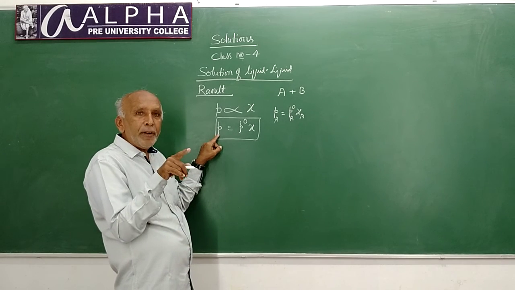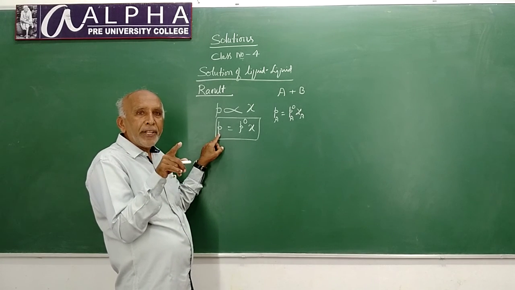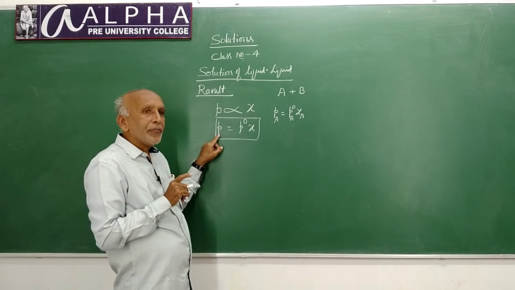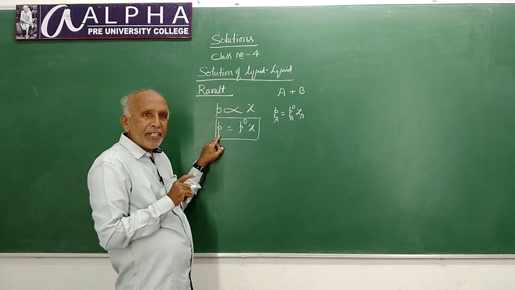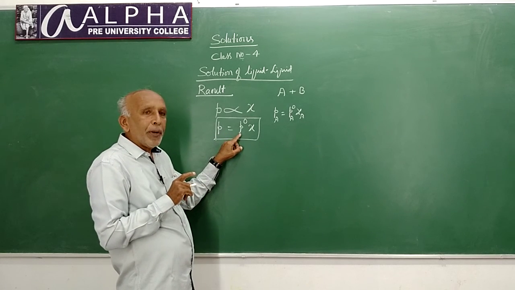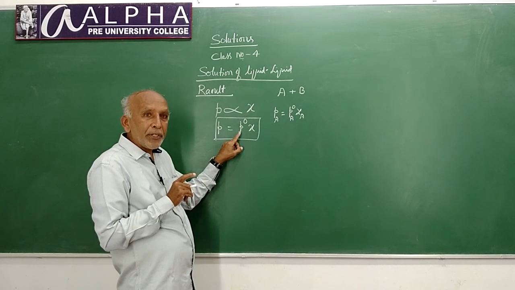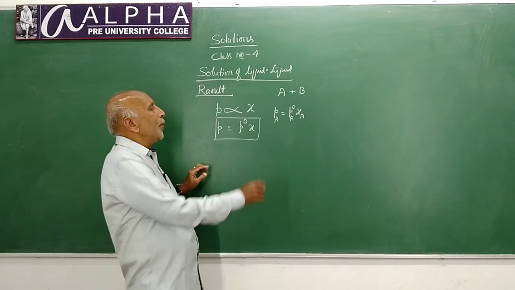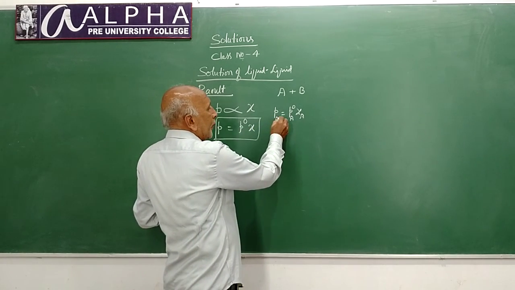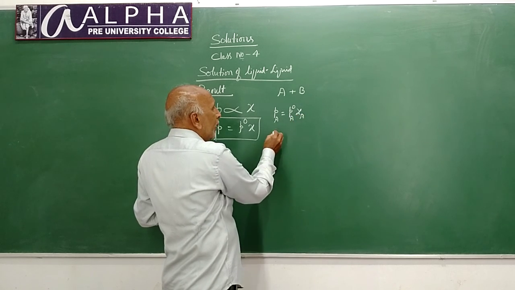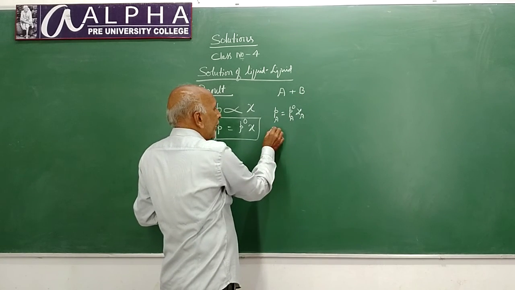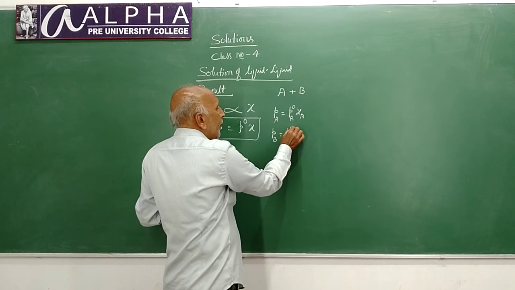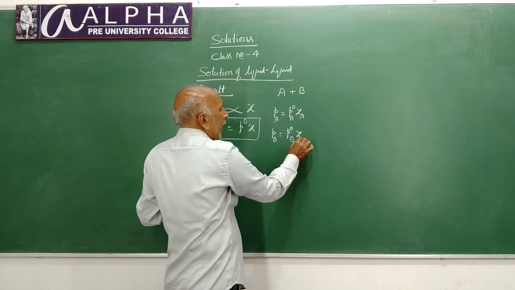P is the partial pressure of that liquid in the solution. It is the pressure of one of the constituents in the solution, while P naught is the vapor pressure of that liquid in its pure state. So, Pa is equal to P naught A chi A. Similarly, for the constituent B or component B, it is Pb is equal to P naught B chi B.